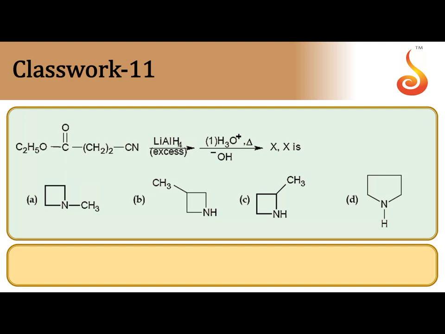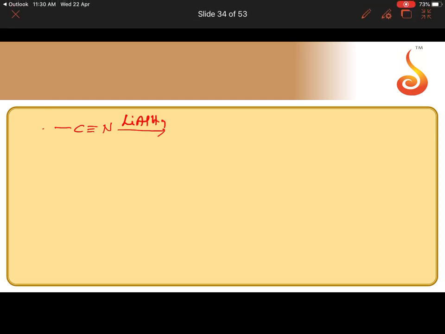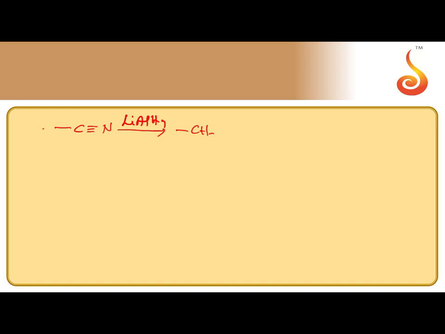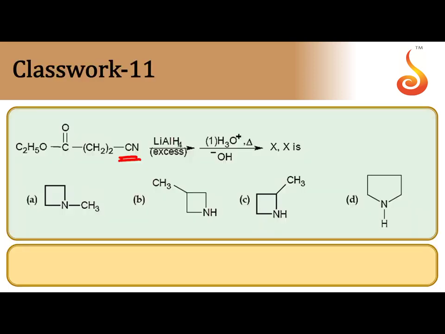Next one. Cyanide undergoes reduction to give CH2NH2. CH2CN on reduction with LiAlH4 gives CH2NH2, a primary amine.